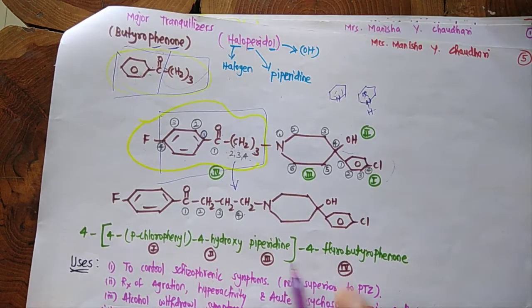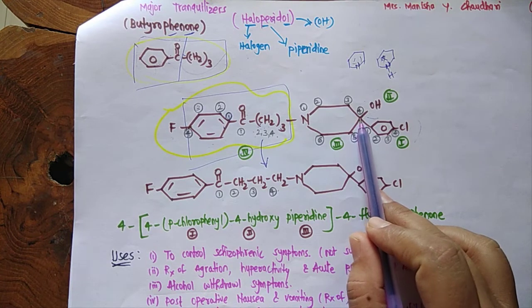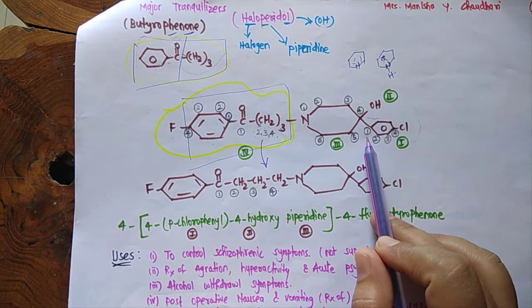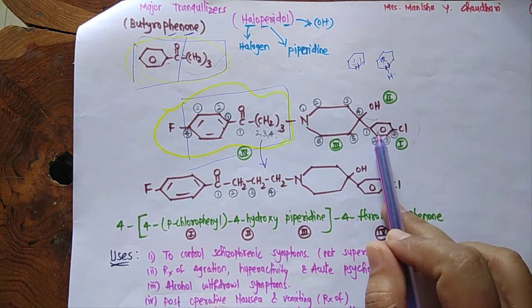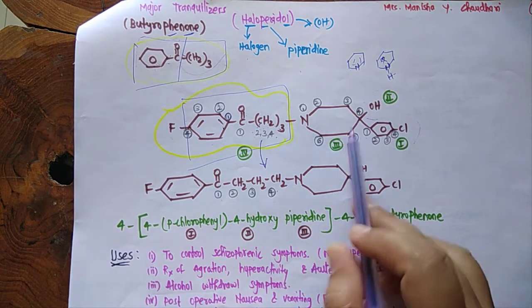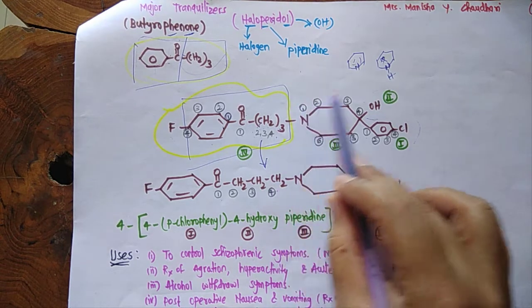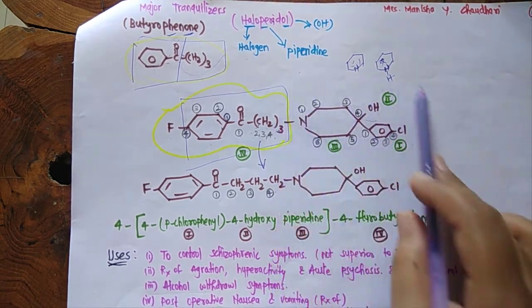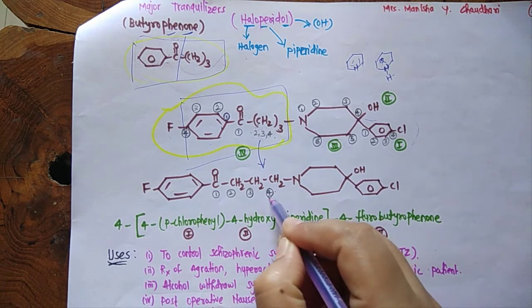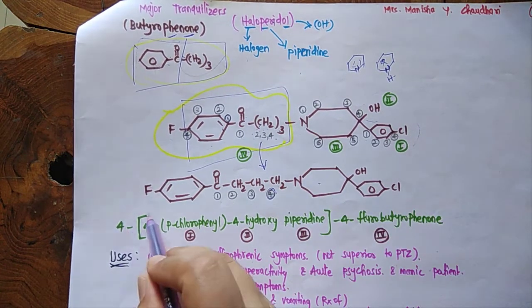Now coming towards the first, at the fourth position of the piperidine ring there are two substituents. First is chlorophenyl, but that chlorine is attached at the fourth position. So where is the major substituent? This complete piperidine, hydroxy and chlorophenyl is at fourth. As you can see here, at the fourth position piperidine is attached. So 4 is major.